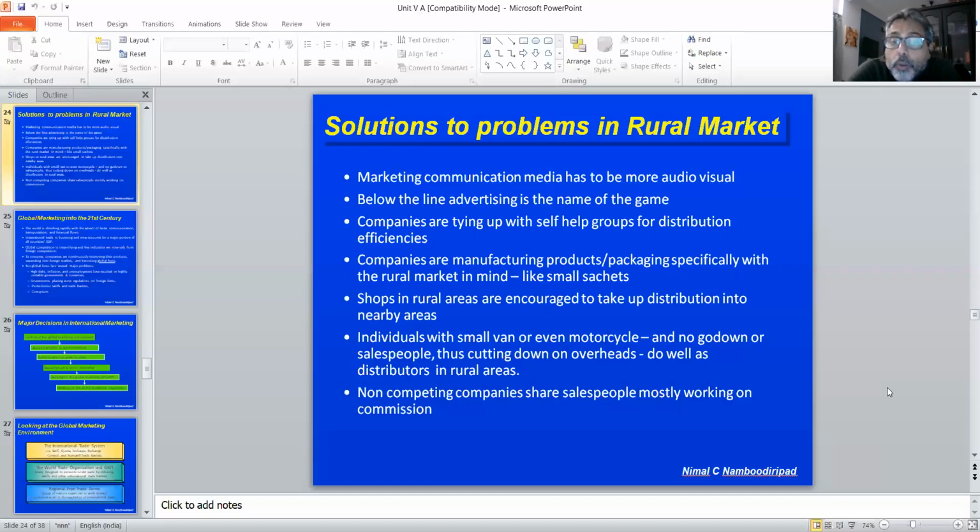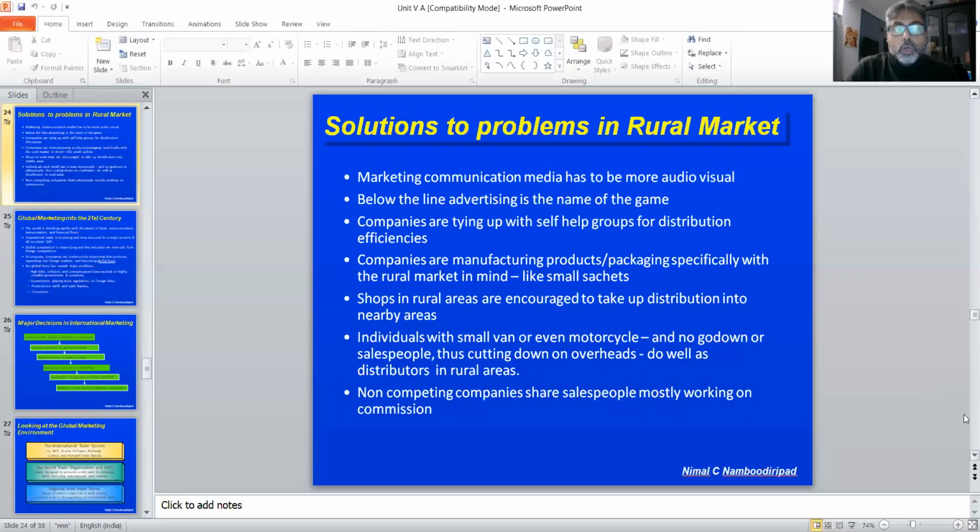Non-competing companies have salespeople mostly working on commission. In most urban areas, people work for one company. But when it comes to rural areas, one person may be working for more than one company, and of course for non-competing companies, so that they share the expenses. So distributors also provide salespeople to the companies on a commission basis. So that also happens. So these are some of the solutions to the problems in rural areas, the unique features of rural areas which are an obstacle to getting into the market. So that is regarding the rural market.